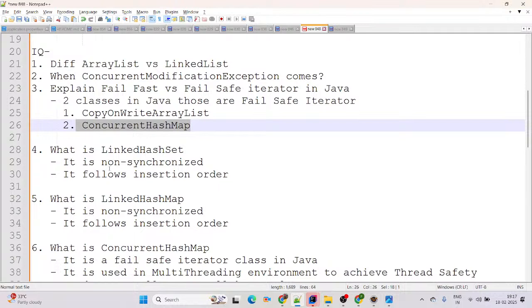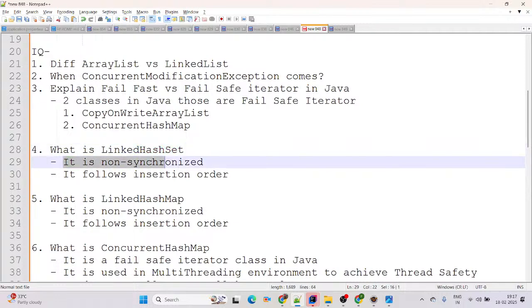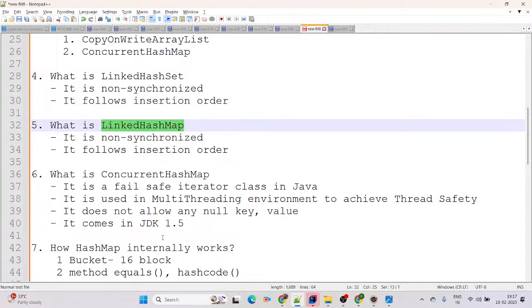If your business requirement is to have unique elements and follow insertion order, then go ahead with the LinkedHashSet. LinkedHashSet came in Java 1.4. It is non-synchronized and follows the insertion order. Now, what is LinkedHashMap? Again, if your business requirement in the collection framework is a key-value pair that follows the insertion order, then go ahead with the LinkedHashMap. It is non-synchronized and follows the insertion order.